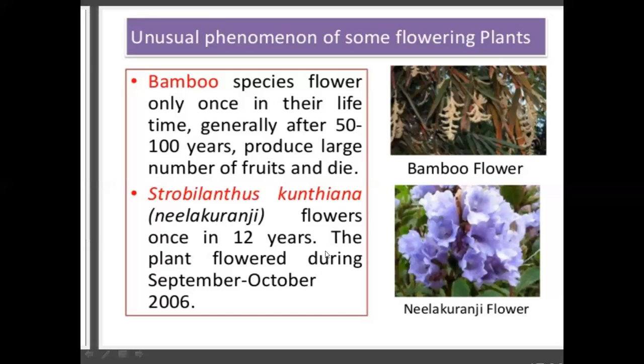This plant flowered during September and October 2006. So 12 years later, in 2018, it will happen again. This Kurinji flower grows in the Kashmir areas, and most of the tourists went that year to see this flowering. So this is the flowering of the sexual reproduction in flowering plants.